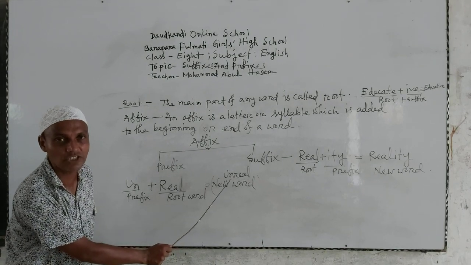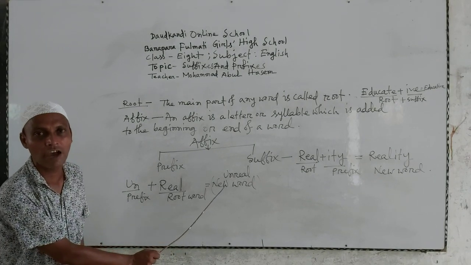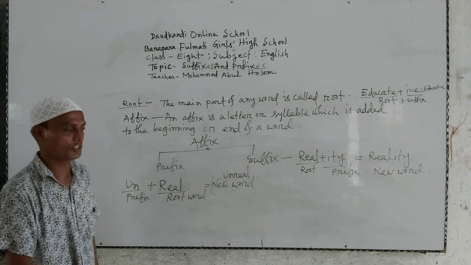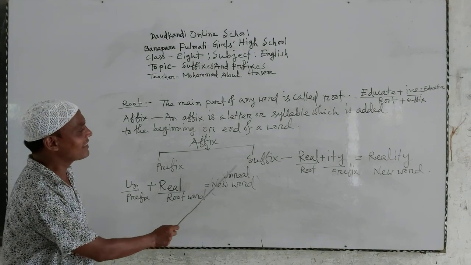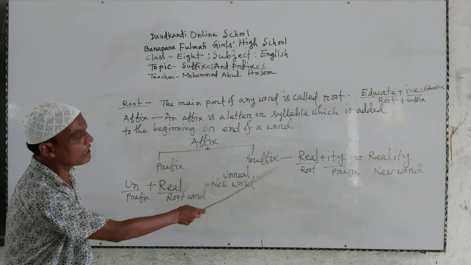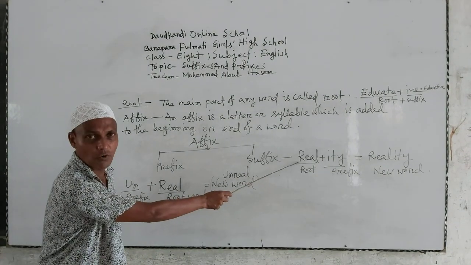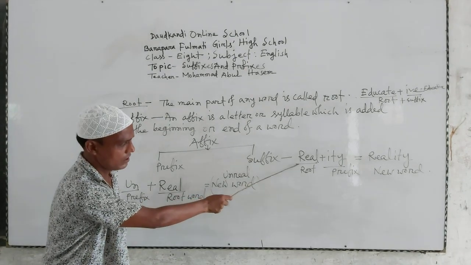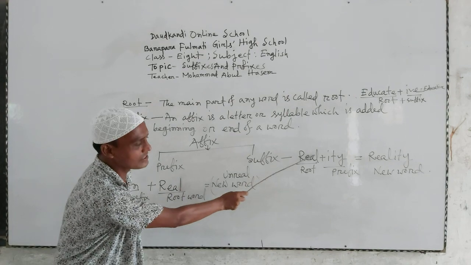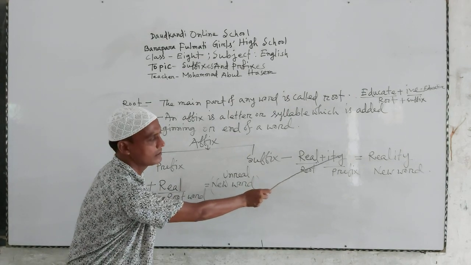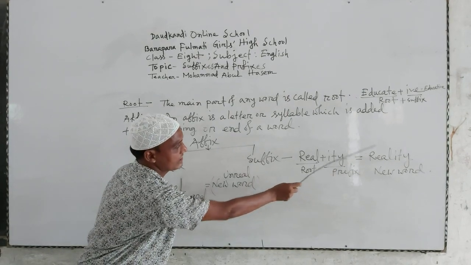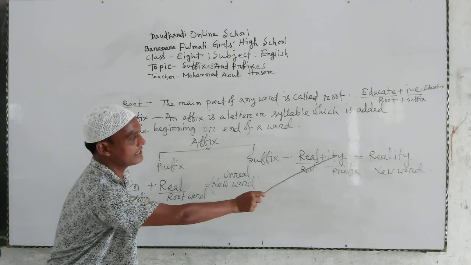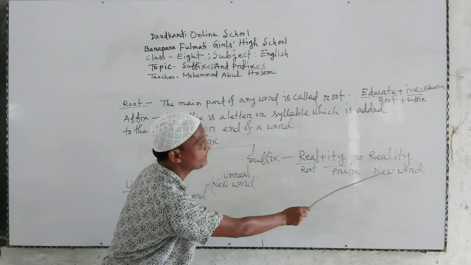Have you understood, dear students of class 8? I think you have understood clearly. And you should try to understand it. And then suffix. Here we can see on the board, dear students, look at the board. Real plus ity is equal to reality, I mean a new word.